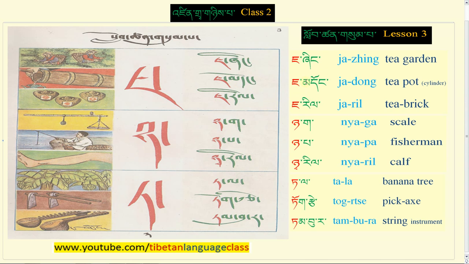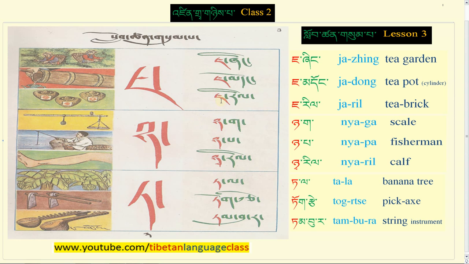Again, because of this prefix ma, as you know, we have 5 different letters that could be used as a prefix, right? So this is one of those 5 letters. So generally, without the prefix ma, this is ta. However, because of this prefix, this ta becomes da. That's why mo danaro donga dong chadong. Cha dong meaning teapot. I don't know whether you can actually call it a pot or not, but basically it's a container or a cylindrical shaped container where you make tea.